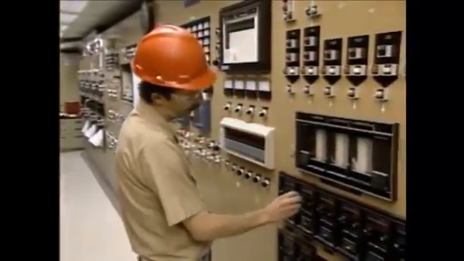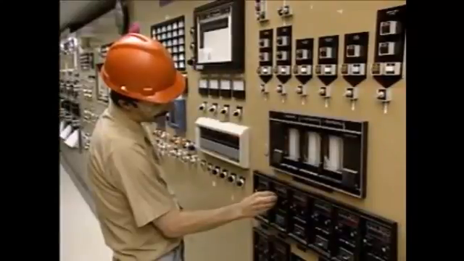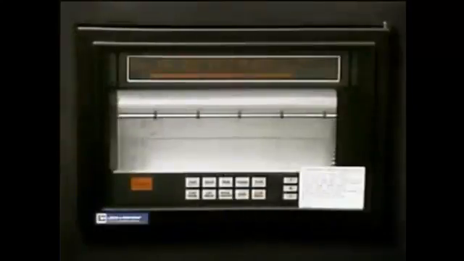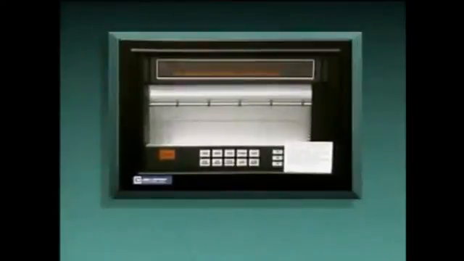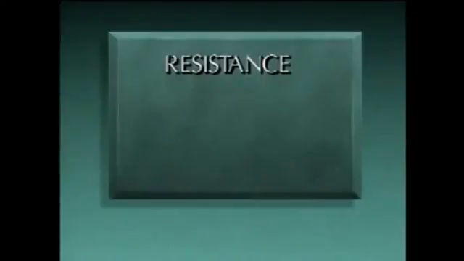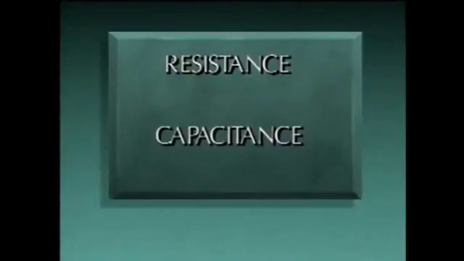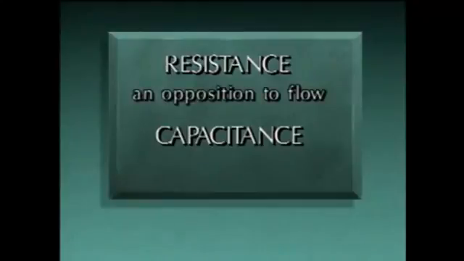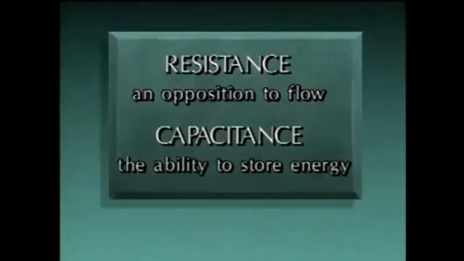Process disturbances and operating changes are a common part of fluid system operation. The way that a system responds to changes can depend on different factors or characteristics. Two important characteristics that can affect a system's response to changes are resistance and capacitance. Resistance can be thought of as an opposition to flow. Capacitance can be thought of as the ability to store energy. While these terms are commonly used in discussing electrical circuits, they can also be applied to other processes and systems.